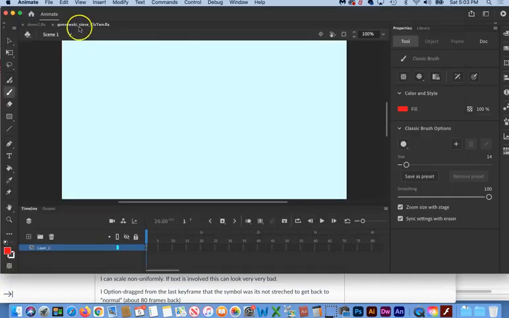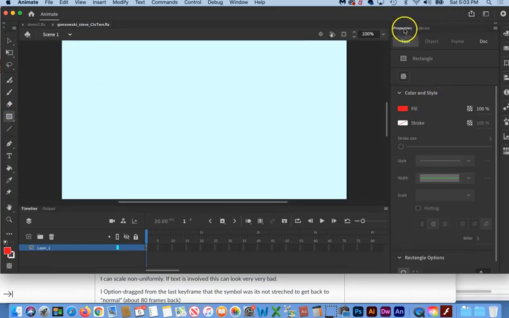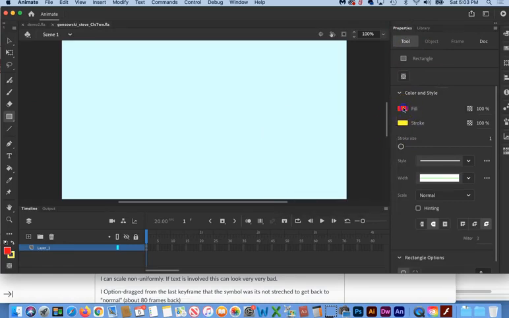Inside of this new document that we created for the project, we are going to go to the shape tools. We're going to grab the rectangle tool, and we'll dial in as much information as we can in the properties. So we know that we wanted a stroke of yellow, a fill of white, and we wanted the stroke width to be 10 pixels.